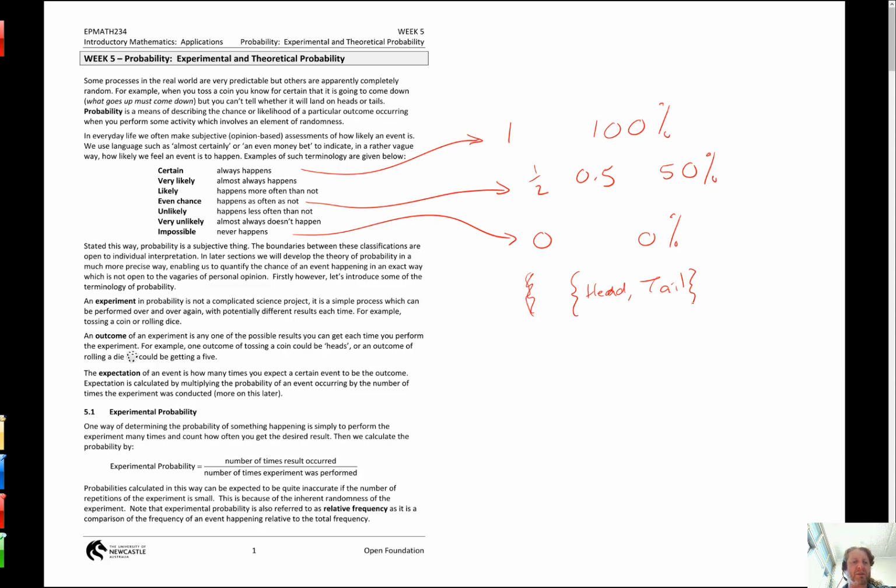Firstly, experimental probability is just the probability that's listing what actually happened. As the formula says, experimental probability is the number of times the result occurred, whatever result we're discussing, over the number of times the experiment was performed. So what's the experimental probability of getting a head on that coin?